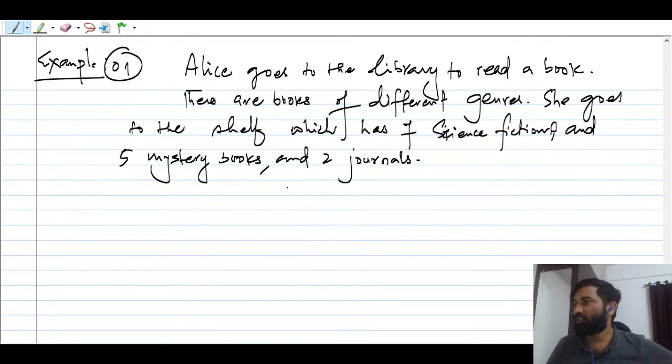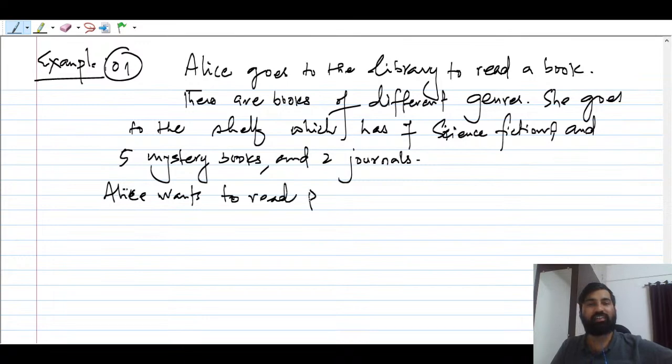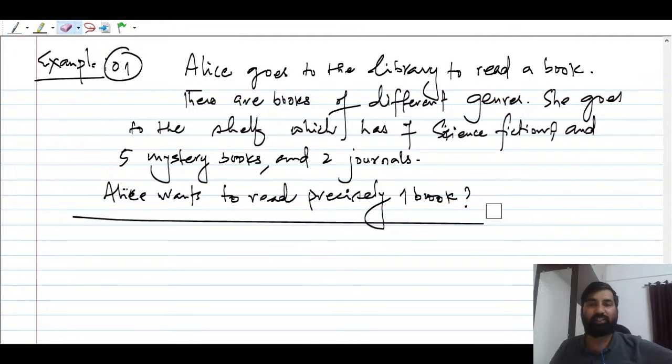Okay, now the question is, one of the statements is given here. Alice wants to read precisely one book. Okay, this is the condition they have mentioned, right? So Alice कितने book पढ़ना चाहता है? He just wants to read one book, right?